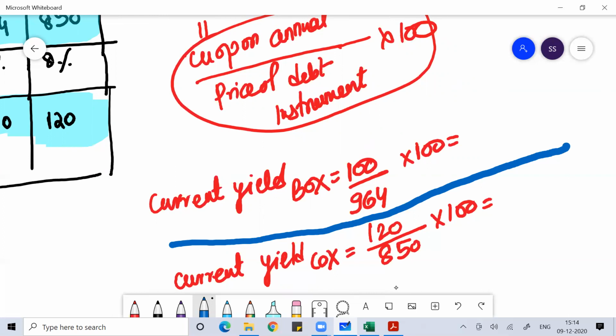In the case of current yield, we don't consider the time value of money. We simply focus on the current return I can expect from this debt instrument in the present sense. We are least bothered about what can happen to the value of the underlying asset in the future or what has happened in the past. We are simply focusing on the present, and we concentrate on these values. That calculation we do based on this. So you can do this calculation.